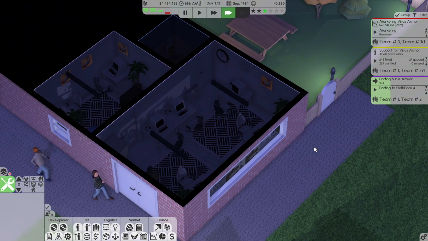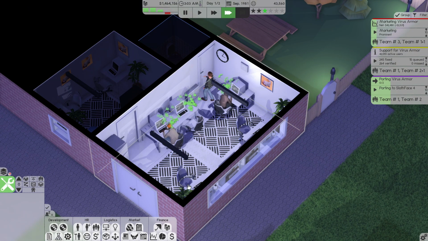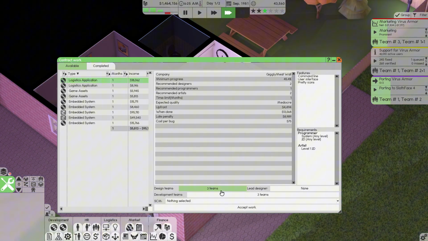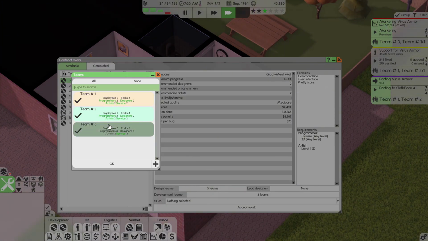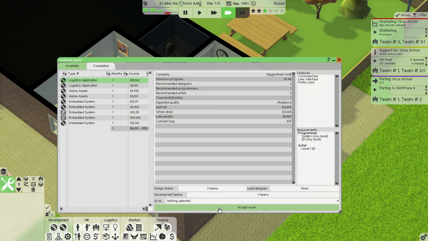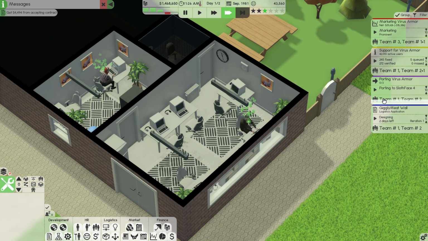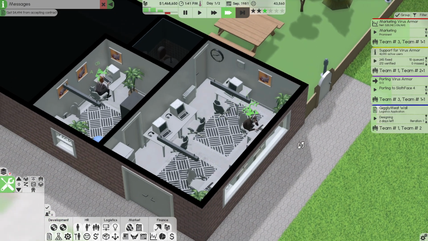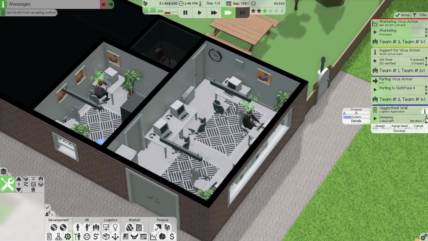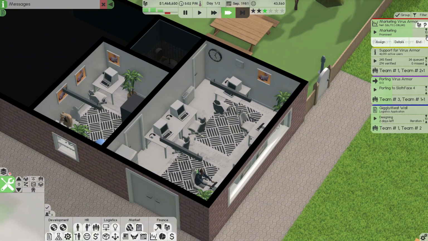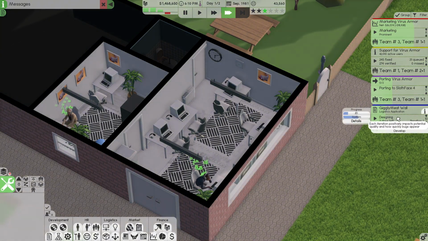Even though we're making a ton of money, I think it would be very important to continue to get our business reputation up by doing additional contract work. So I'm just going to assign it to our founders for now. I don't see any point in having Team 3 work on that. So we'll accept that work. And what I do want is Team 3 to start taking over porting to the other operating systems. I want to set this to a high priority and everything else needs to be lowered so they are aware that, hey, I need this done first.